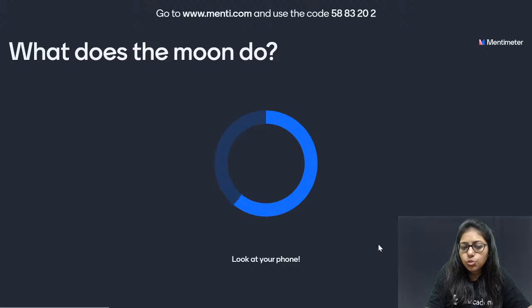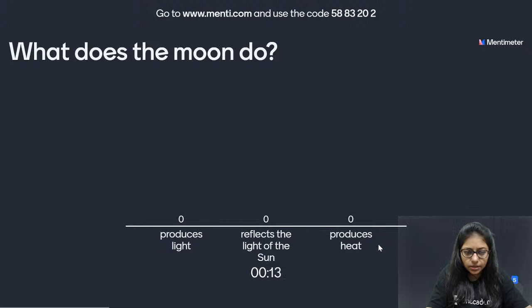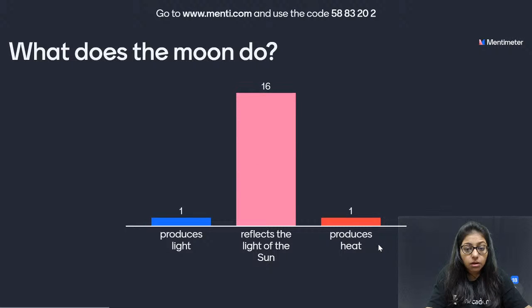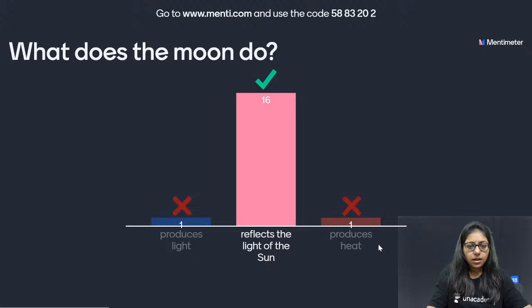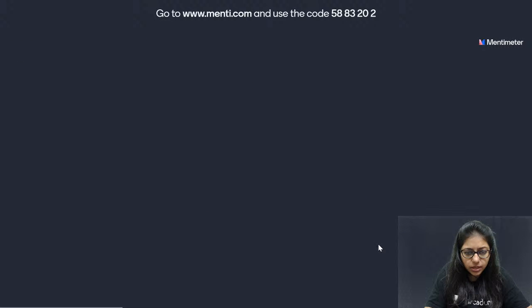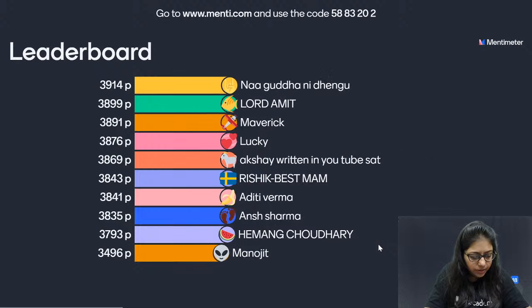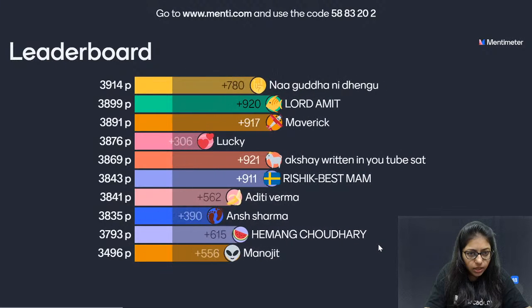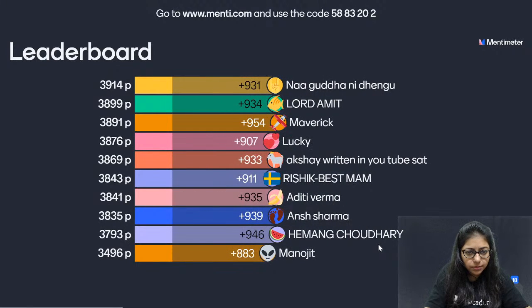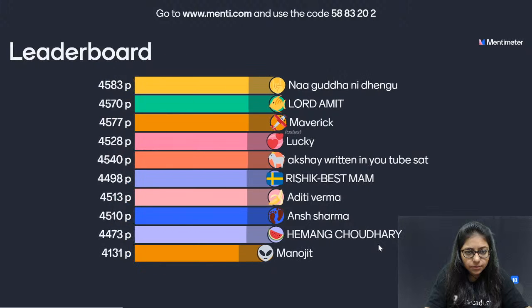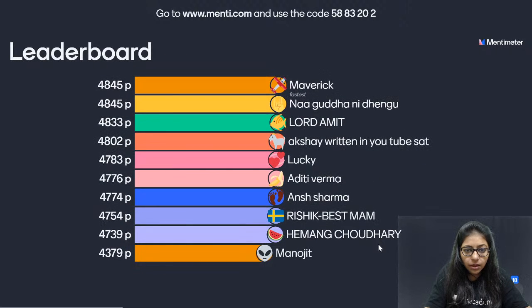What does the moon do? You know what the moon is? The moon is a natural satellite of Earth. So does it have light of its own, or does it reflect the light of the sun, or does it produce heat? Oh, 16 are correct again this time, and the leaderboard says Maverick was the fastest, and he has now got the first position.